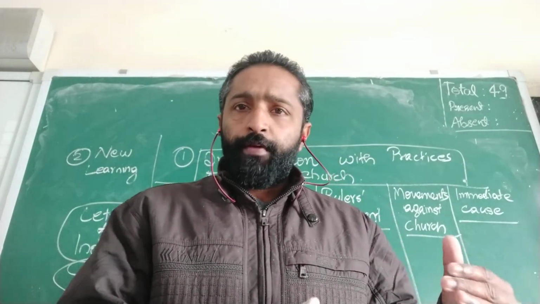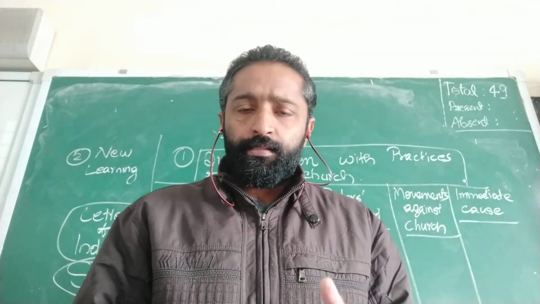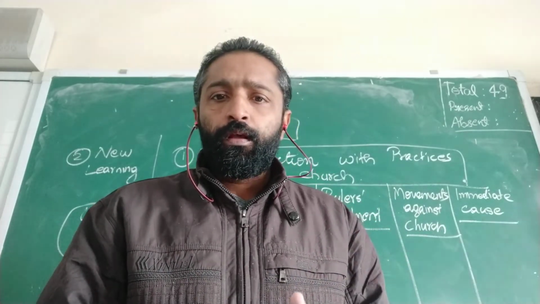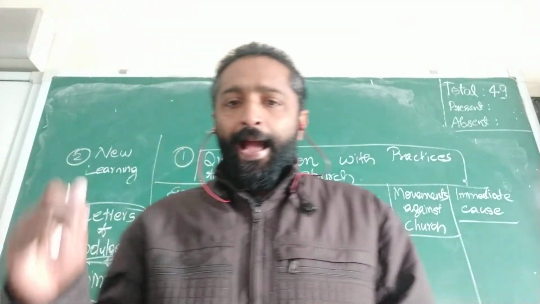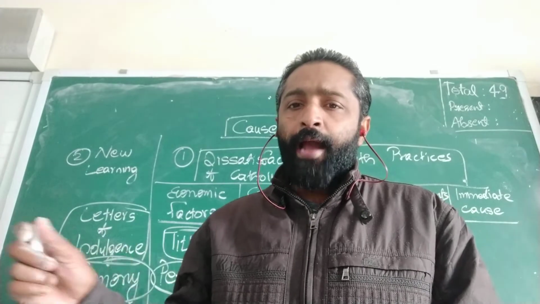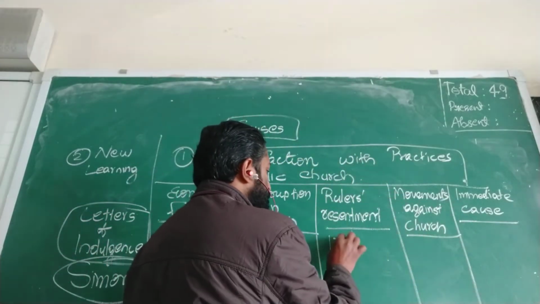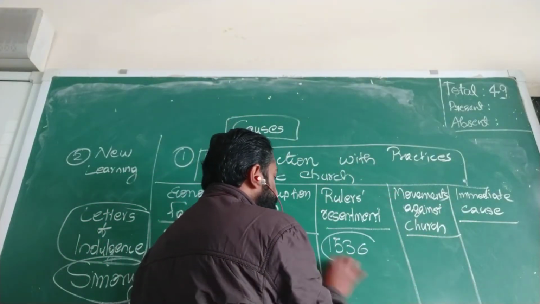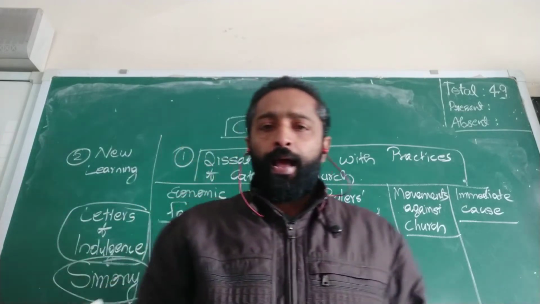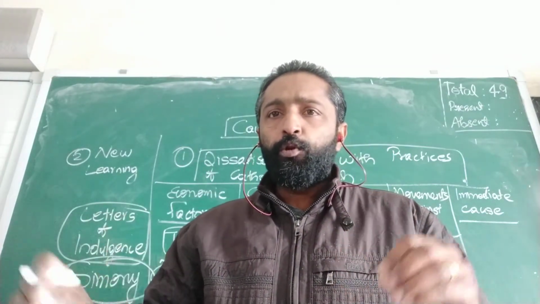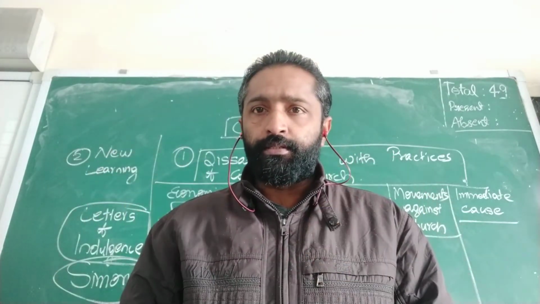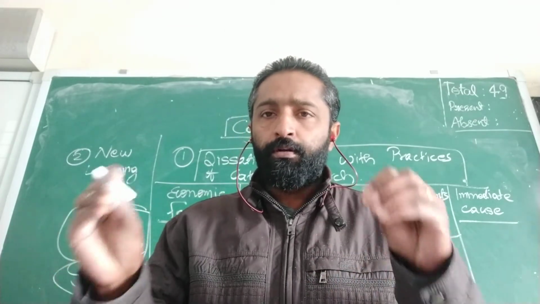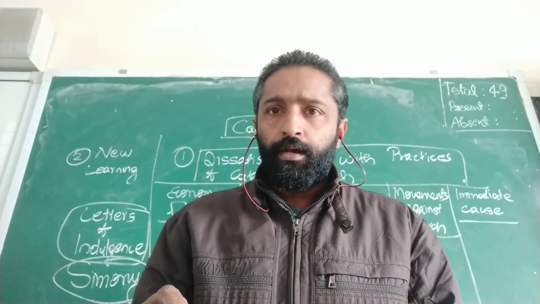Next, King Henry VIII of England got the church lands under an act of 1536. In 1536, he brought an act, the dissolution of monasteries. What was it?